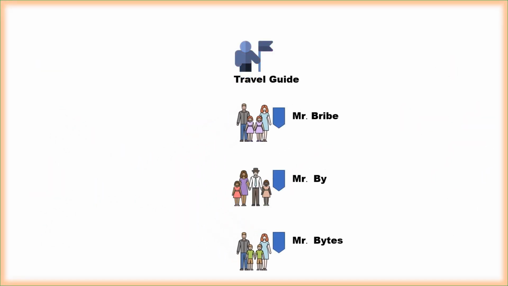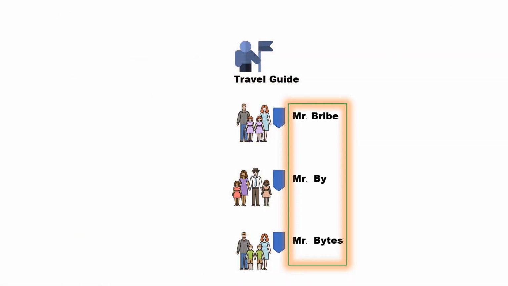Now let's focus on this particular travel guide who is dealing with families with 4 people. These families include our Mr. Bribes, Mr. Bites, and also Mr. Buy. Get a closer look. It's nothing but Bribe by Bites, which is our channel name.